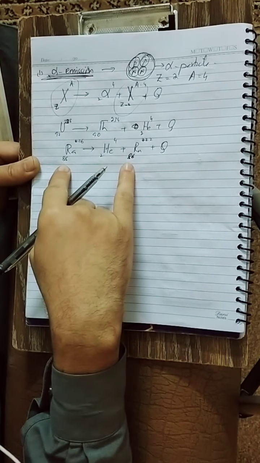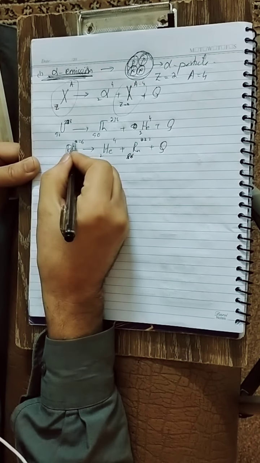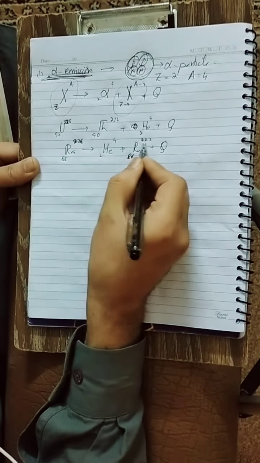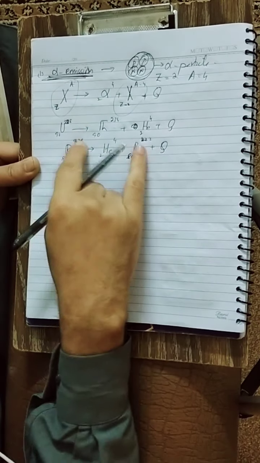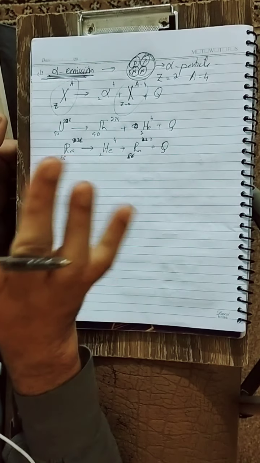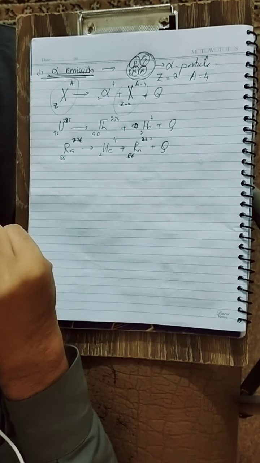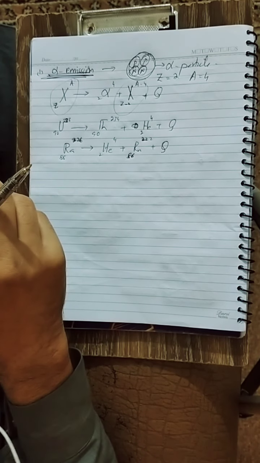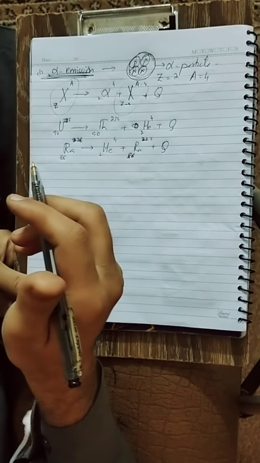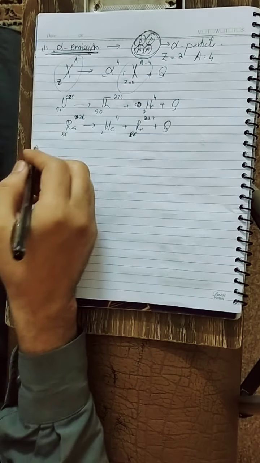Its charge number is decreased by 2 and the mass number is decreased by 4. The mass number is decreased from 226 to 222. So decreased by 4. Okay, plus the disintegration energy. So it means whenever a nucleus emits an alpha particle, it will gain more stability as compared to other radiations because charge number and mass number are decreased much greater than the other radiations.